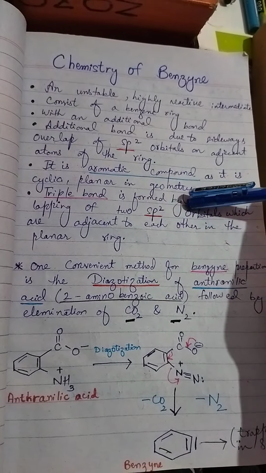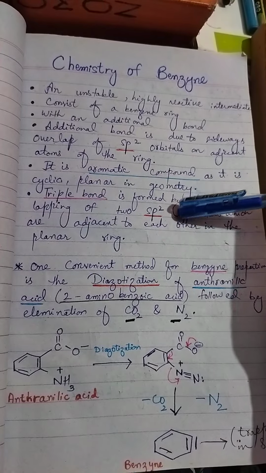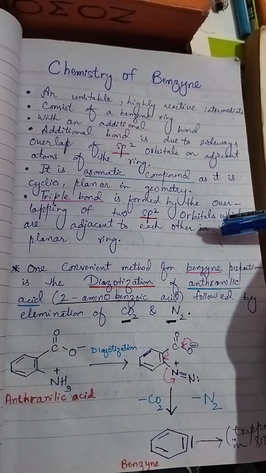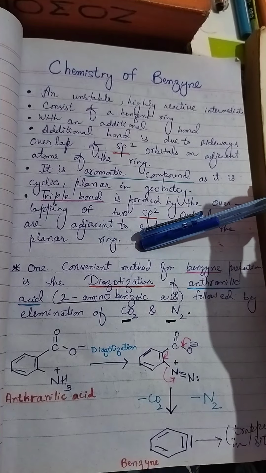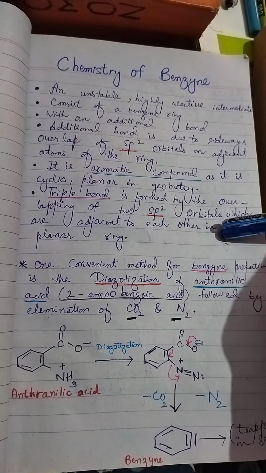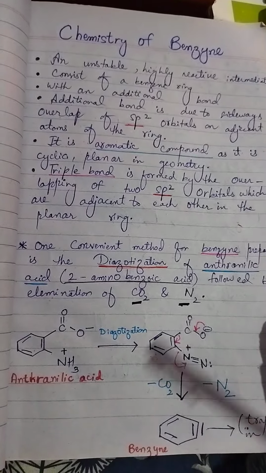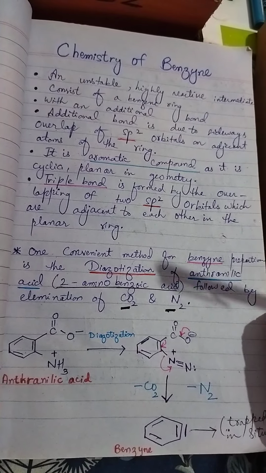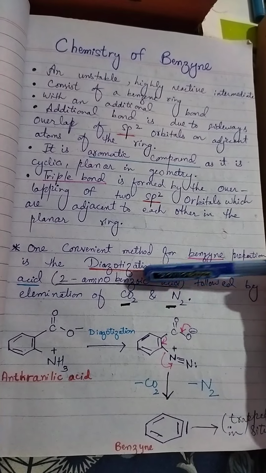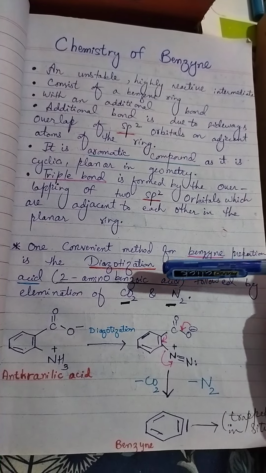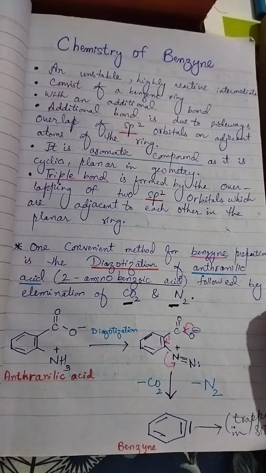In benzyne, the triple bond is formed by the overlapping of the two sp2 orbitals which are adjacent to each other in the planar ring. This triple bond is not like an ordinary triple bond. One convenient method for the preparation of benzyne is the diazotization of anthranilic acid, also called 2-aminobenzoic acid.